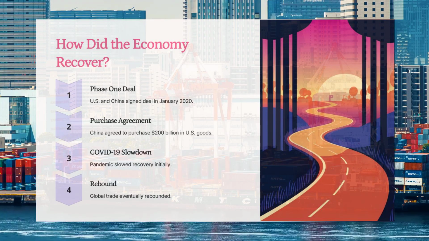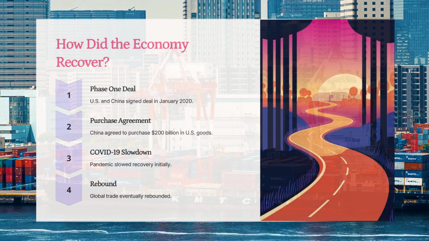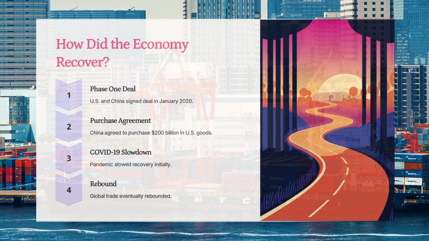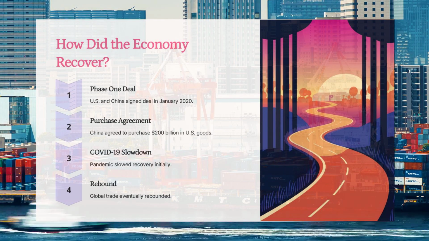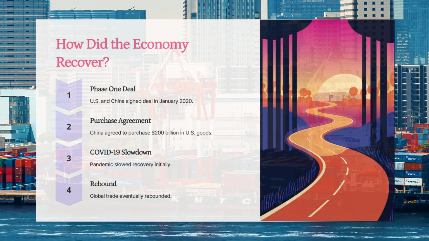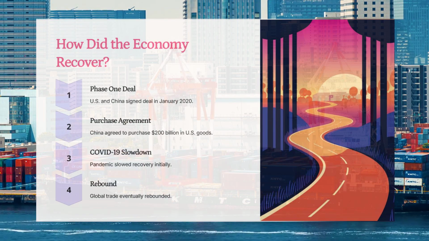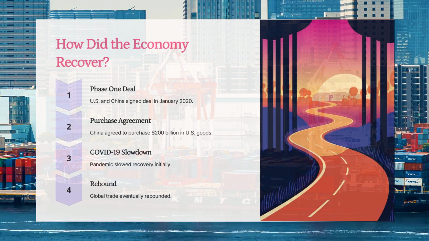January 2020, the U.S. and China signed the Phase 1 trade deal. China promised to buy an additional $200 billion worth of U.S. goods over 2 years. The U.S. stopped imposing new tariffs but kept existing ones. However, the COVID-19 pandemic disrupted global trade, and China failed to meet its purchase commitments.